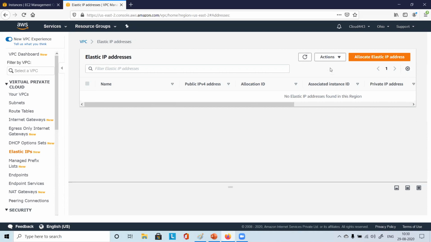Once you allocate it, you will have that IP address. You select it, and this is one Elastic IP address. If it is in use, you won't be charged. If it is not in use, then you will be charged, right? Once you allocate, it will be allocated in your name, in your VPC, and listed here. You select it, go to action, choose associate address, choose the instance you want to associate it with, and then simply start using it, right? Okay, good.